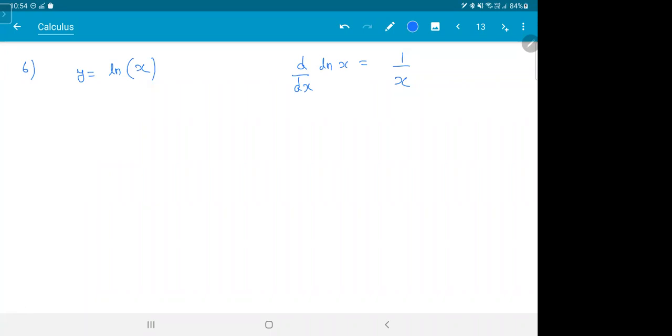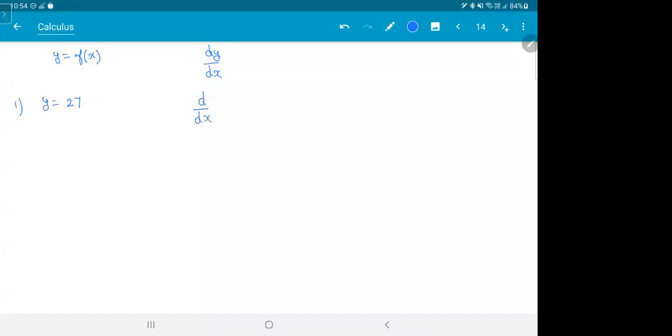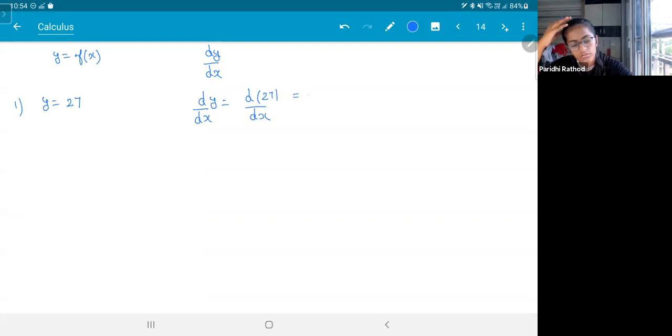Clear? Now let's do some examples, some questions. I'll give you a function, f of x, and you have to tell me what dy by dx is. So y is equal to 27. You have to tell me what is d27 by dx. This was easy. How much? Zero.